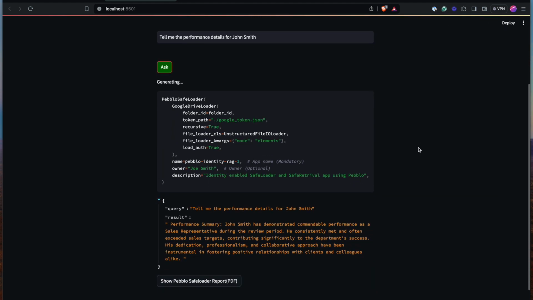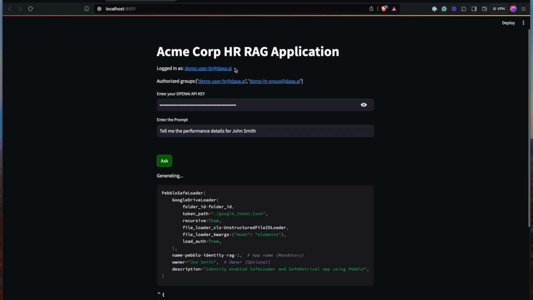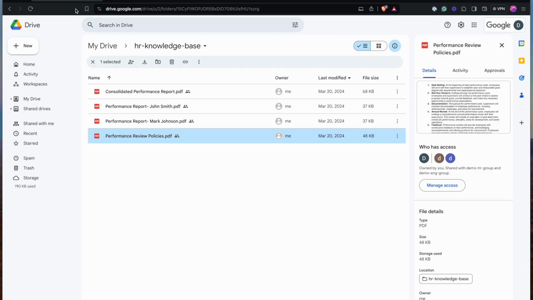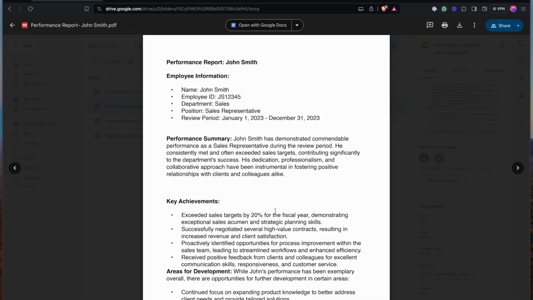And now you can see there is a specific response, a valid response from the application. Again, this response is based on what's actually fed into the vector database, and that is allowed for this specific HR user. In this case, you can find this in this document. So this is what the RAG application responded with.